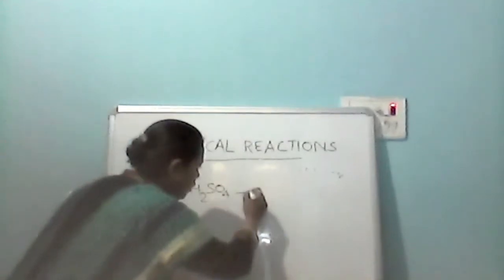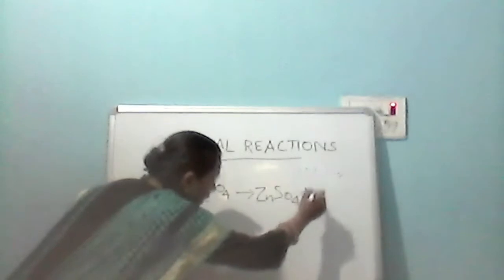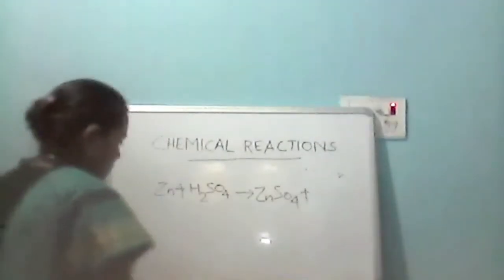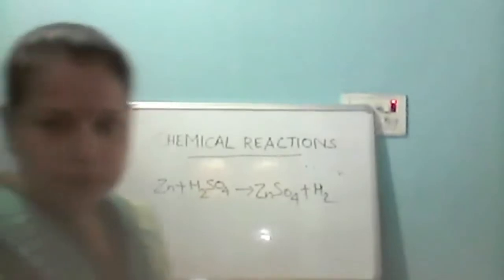And what is it forming? It is forming zinc sulfate. Okay. And what else will be produced? Zinc sulfate और क्या produce होगा? Hydrogen. Okay. So whether it is balanced or not, क्या ये balanced है कि नहीं? See the equation. Zinc is combining with H2SO4. Ma'am, it is balanced.